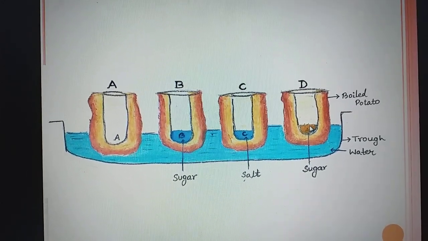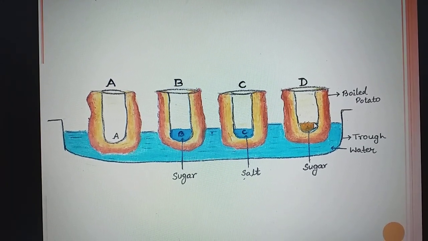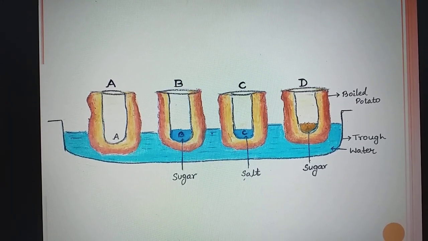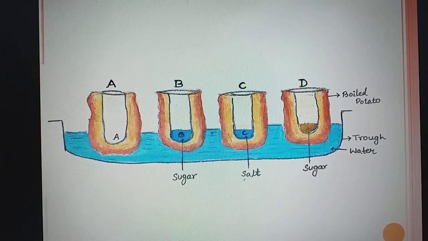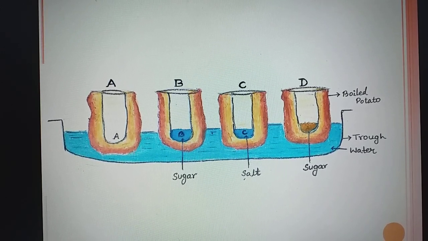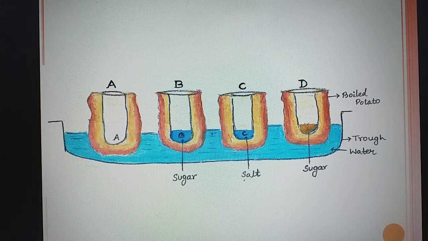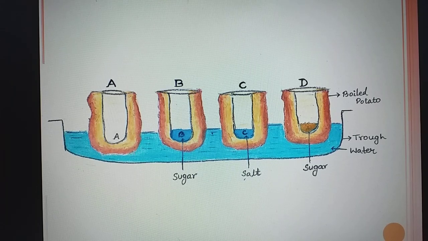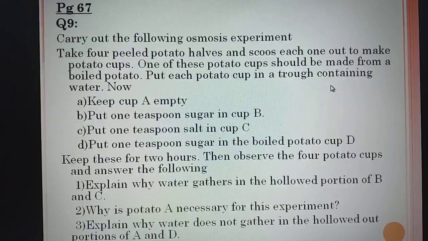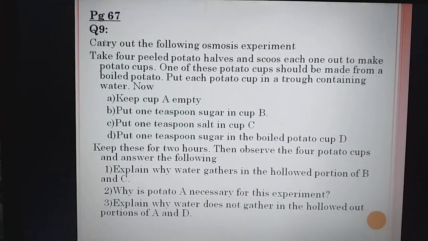So the answer is: potato tuber D does not have living cells. Osmosis does not occur in dead cells. Therefore, despite the presence of sugar in the cavity of D, no water passes from the trough through dead potato cells into the cavity of the tuber. I have given you the note of this question also.